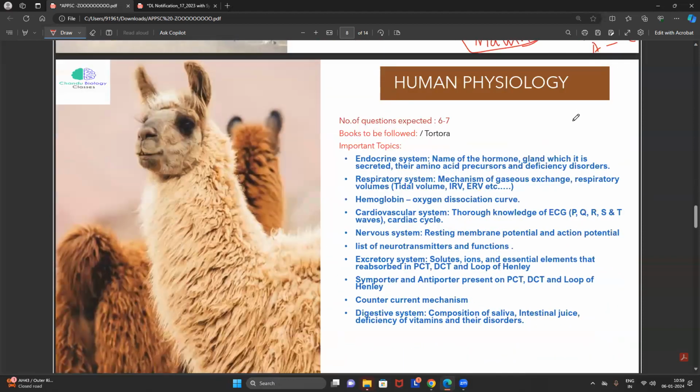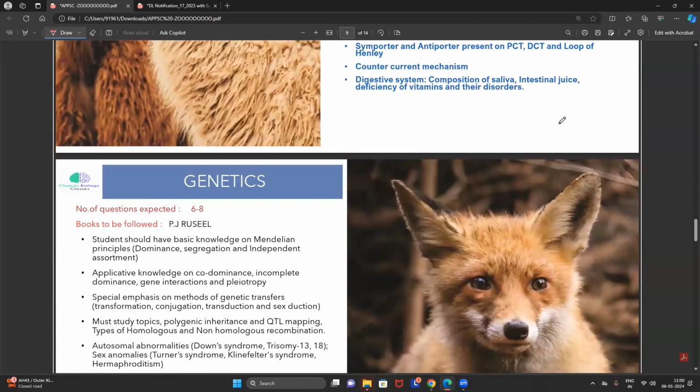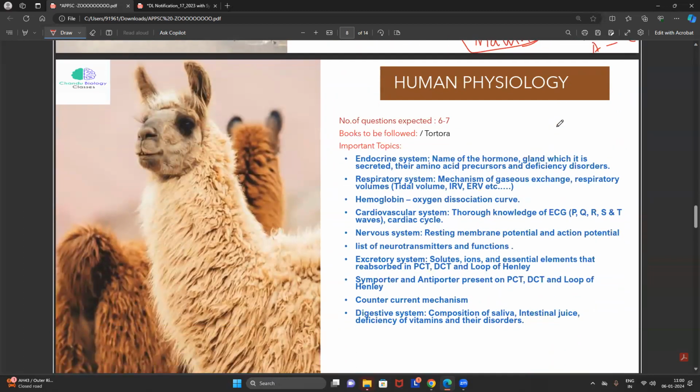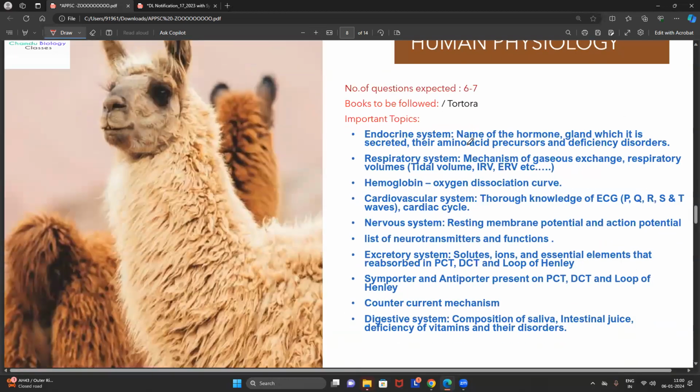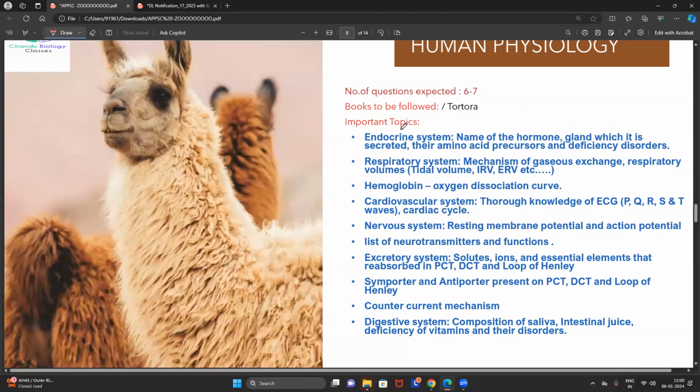Then one of the very biggest units in your entire syllabus is human physiology. Why is human physiology so important? As I told you all, friends, human physiology is linked with biochemistry also, and it is a vast unit. Why am I calling it a vast unit? Because the syllabus contains multiple units, so you can expect questions from every single unit.